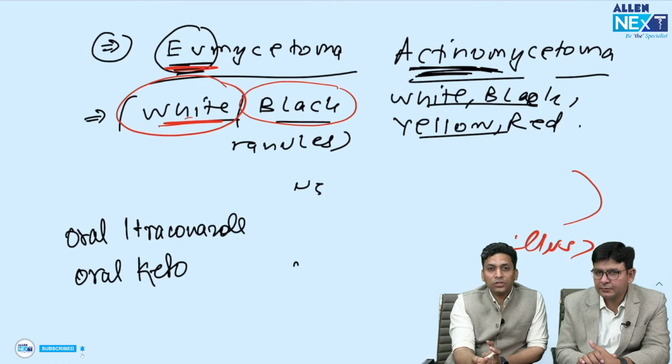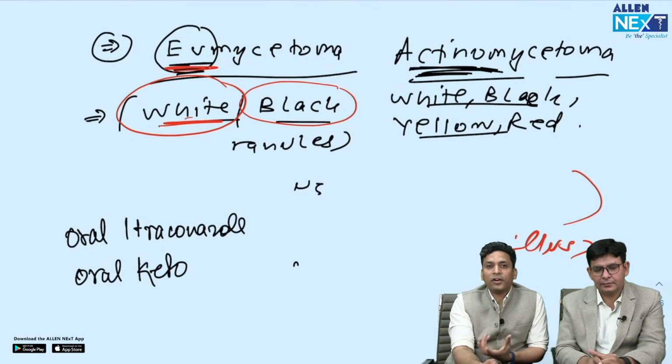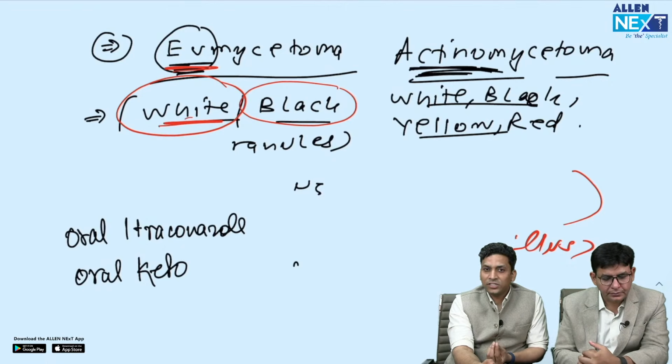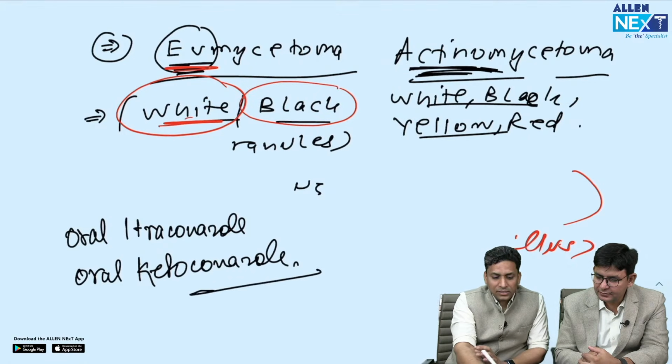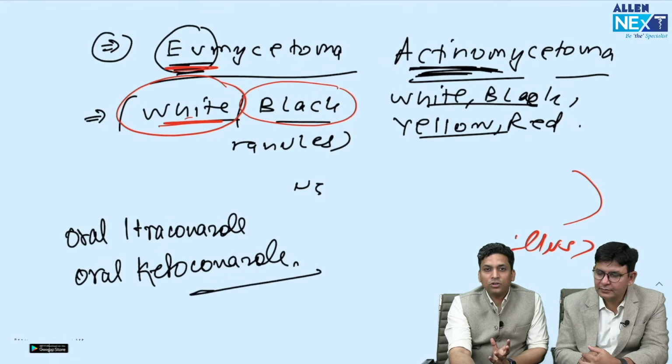Normally ketoconazole is used topically because it is a hepatotoxic drug, so we generally don't prefer it orally. But because mycetoma is very resistant to treatment, we need to give oral ketoconazole. While here it is bacterial, so we need to give antibiotics.